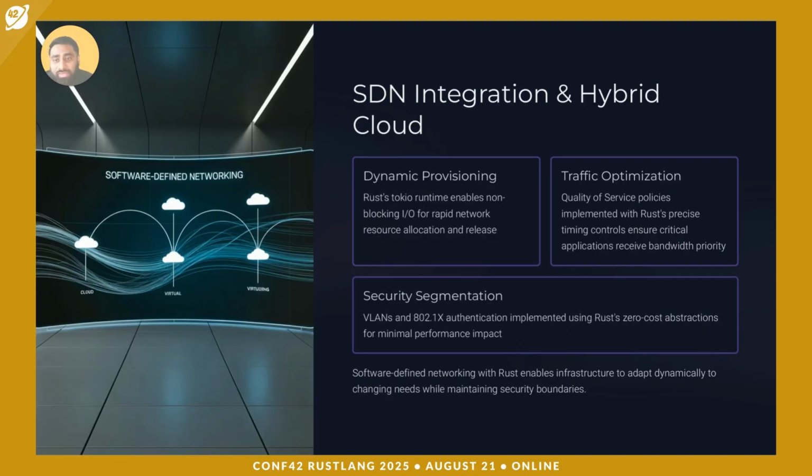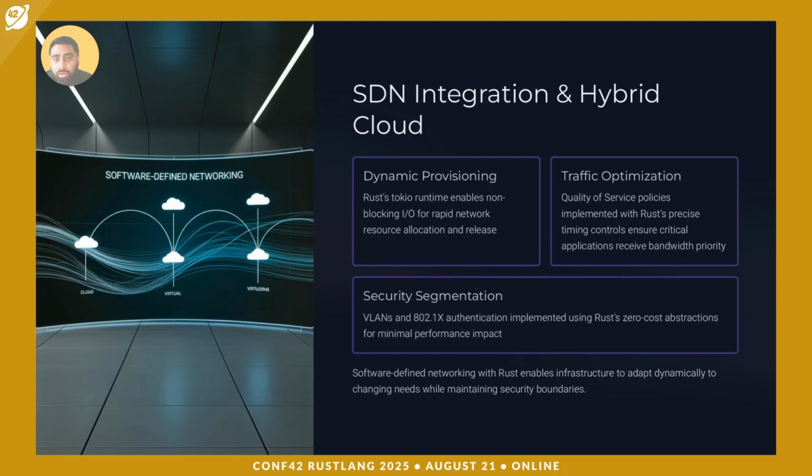Coming to the next one, SDN integration and hybrid cloud, and how Rust is aligned with this. Rust shines in software-defined networking and hybrid cloud environments. For dynamic provisioning, Rust's Tokio async runtime enables non-blocking operation and eliminates bottlenecks during resource allocation and reclamation. For traffic optimization, it is the best for precise timing controls, ensuring QoS policies, quality of service, prioritize latency sensitive applications like video streaming and critical networks like SCADA, BMS, or DeltaV networks. And also seamless security, which is top tier in Rust.